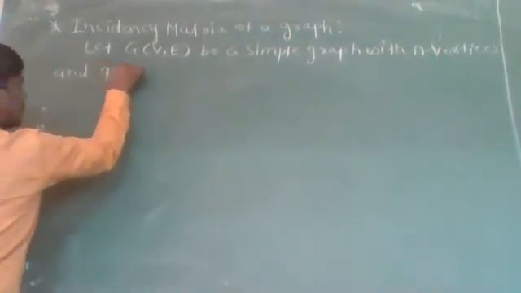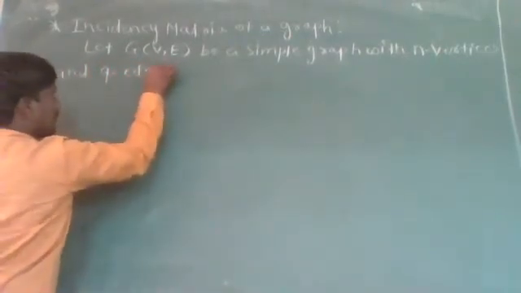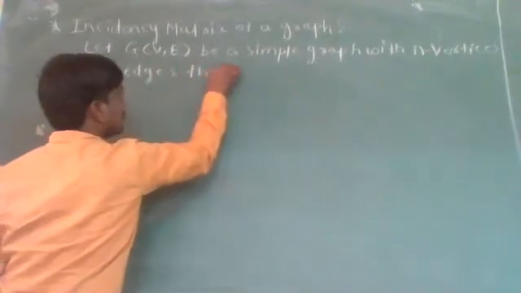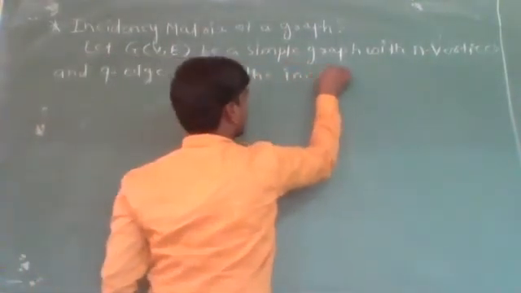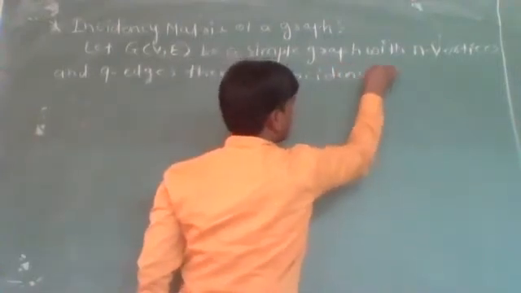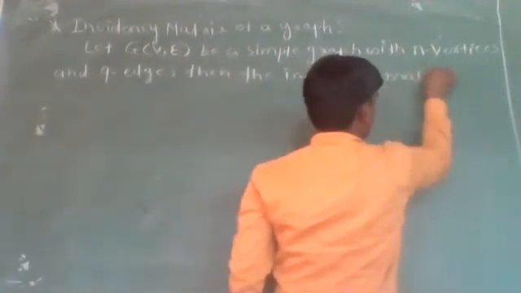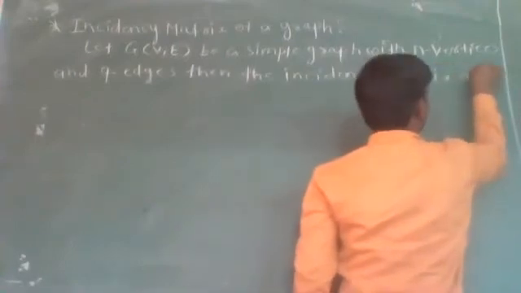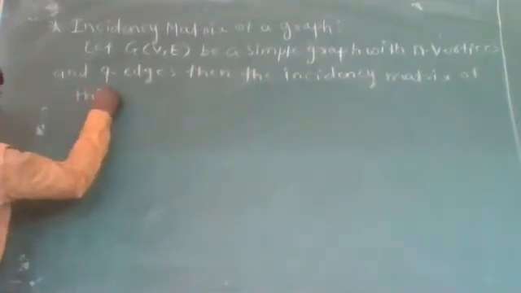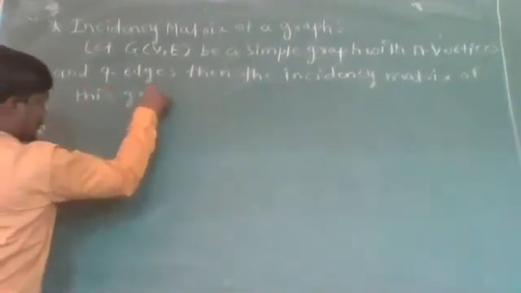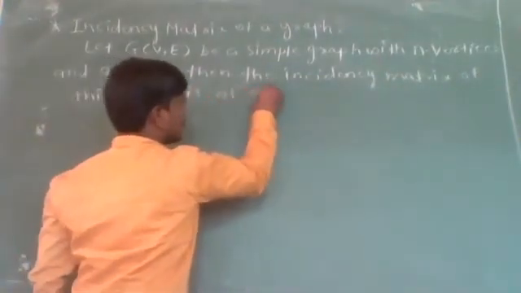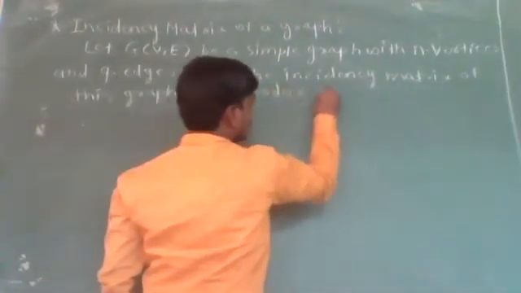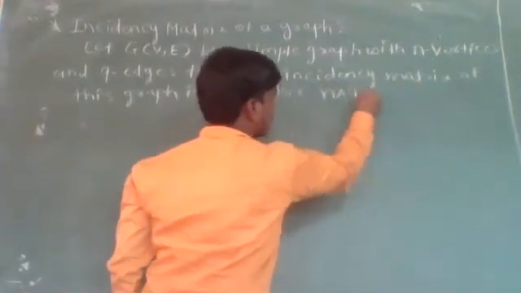Then the incidence matrix of this graph is of order n cross q.